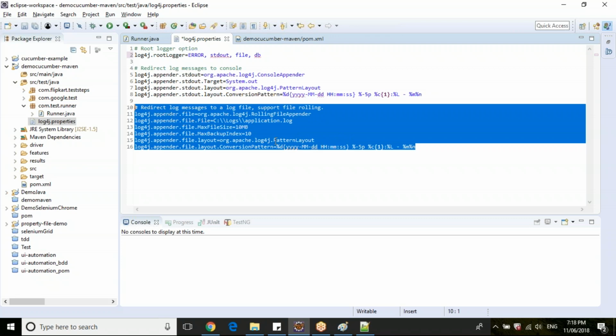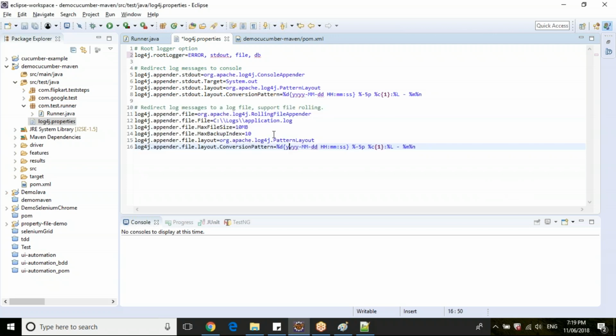So clear, guys? Any queries? This maximum backup index will return the value of the maximum backup index option. Let's say if you are saying it's 10, then 10 backup files might be created if the file size is full or if something is happening to the actual file specified in the file path.